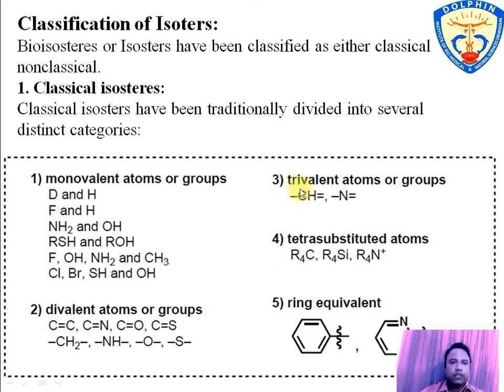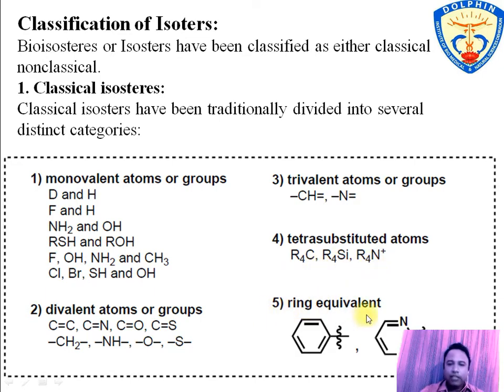The third one is trivalent atoms or groups. The atoms or groups which have valency 3, for example CH and N. The fourth one is tetra-substituted atoms. The atoms or groups which have valency 4 or are tetra-substituted, for example R4C, R4Si, R4N.